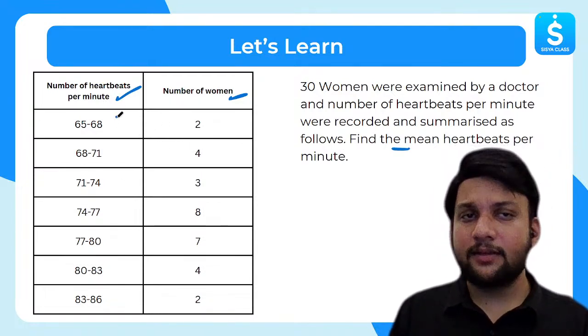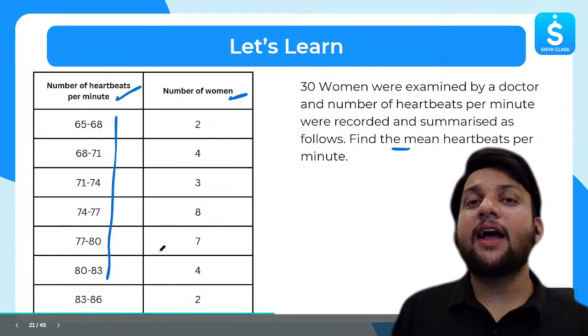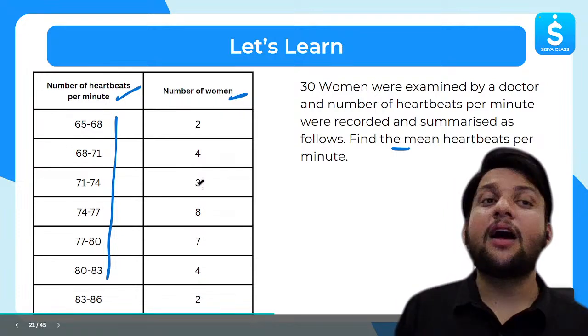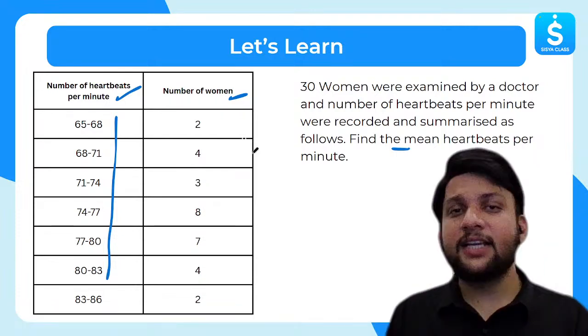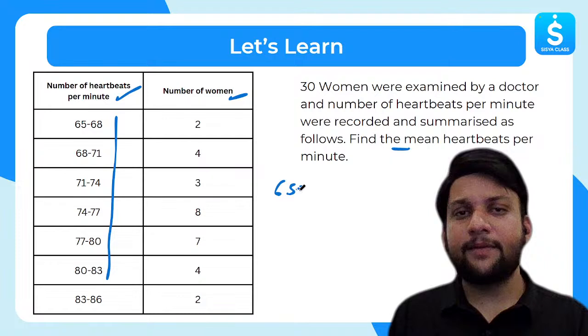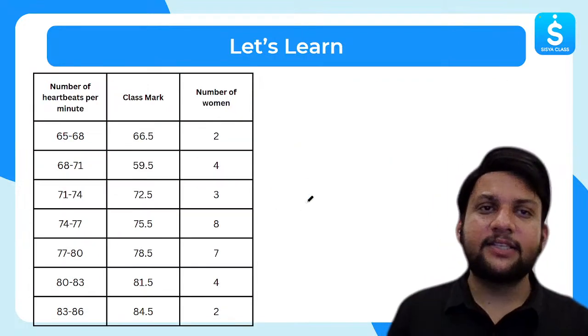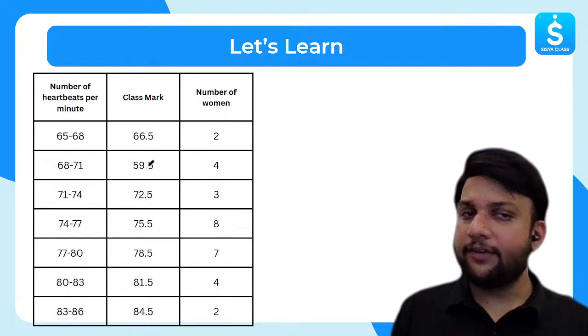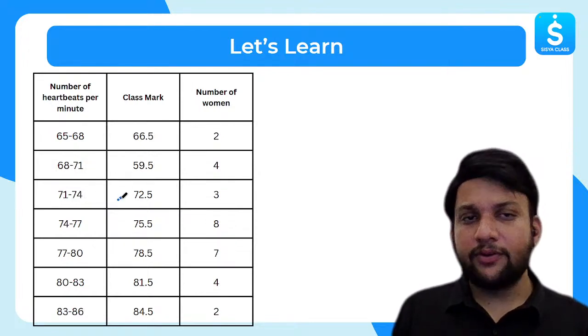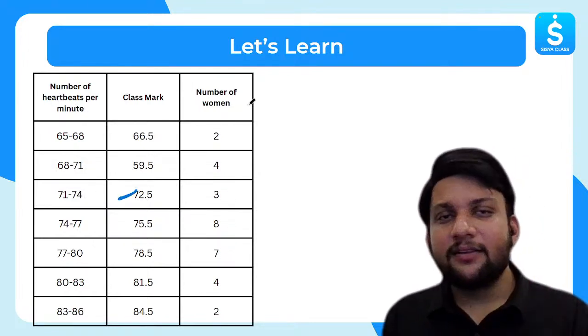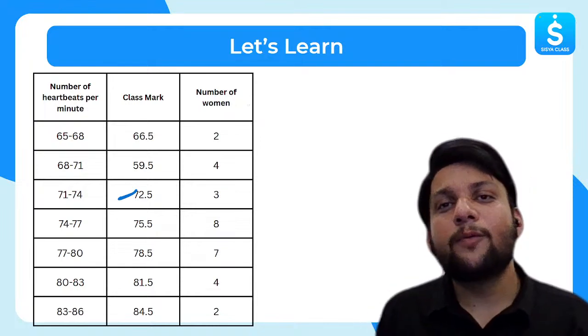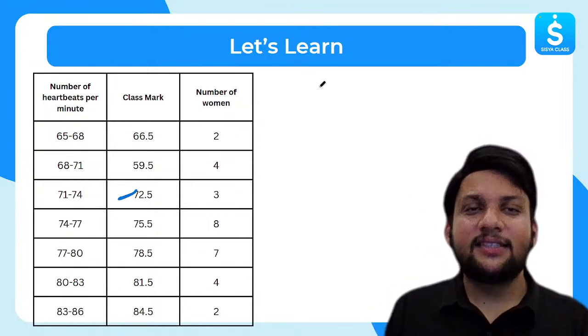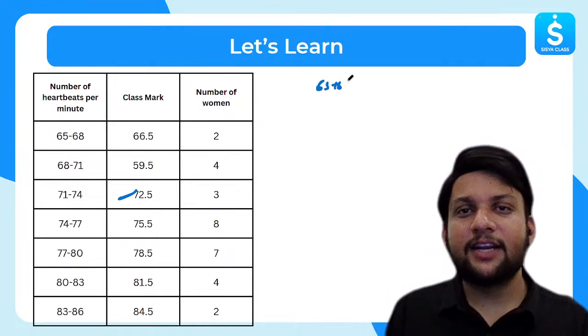I have class intervals. What do I have to find? I have to find the class mark. So for 65 to 68, I can find the average, 65 plus 68 by 2. Right. So in this table, it is summarized here. So class mark for 65 to 68 is 66.5, 68 to 71 is 69.5, 71 to 74 is 72.5. See, you must be thinking, sir, we have to do so many calculations. No, dear students. Just find 65 plus 68 by 2, you'll get 66.5.